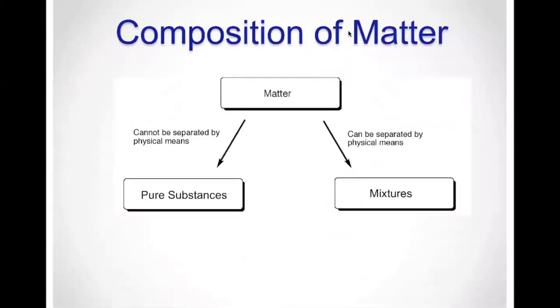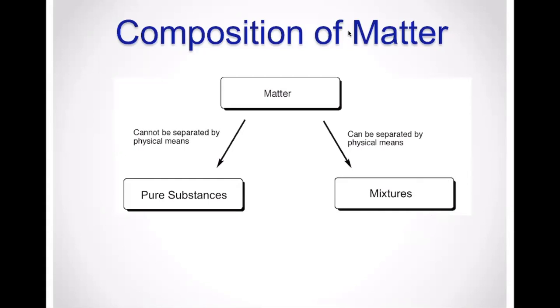Okay, so the composition of matter. Matter is going to be divided into two categories. Pure substances, over here, which cannot be separated by physical means. Physically separating means separating by filtering or distillation. Whereas mixtures can be separated by physical means.